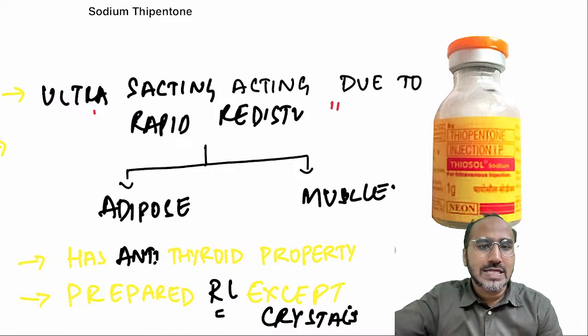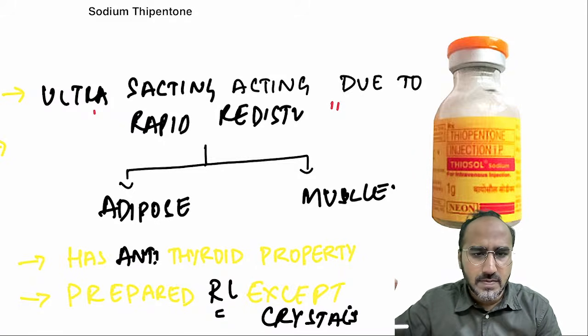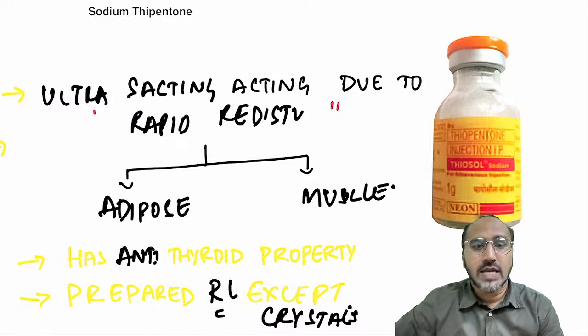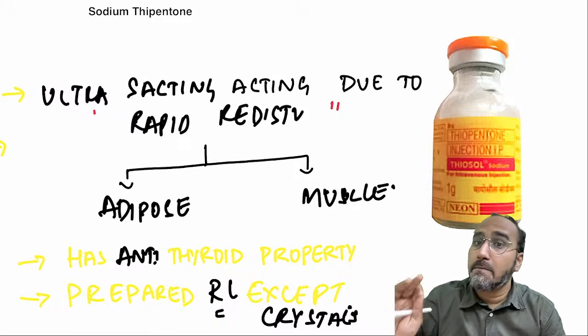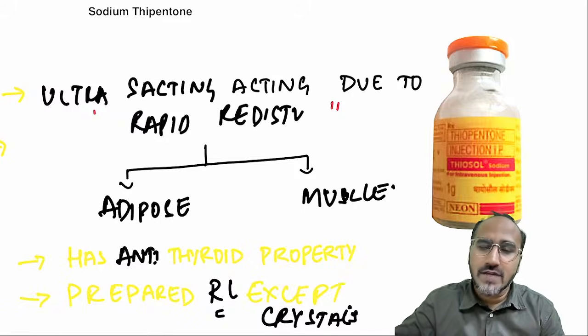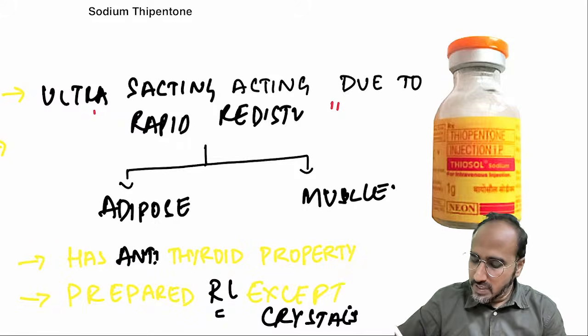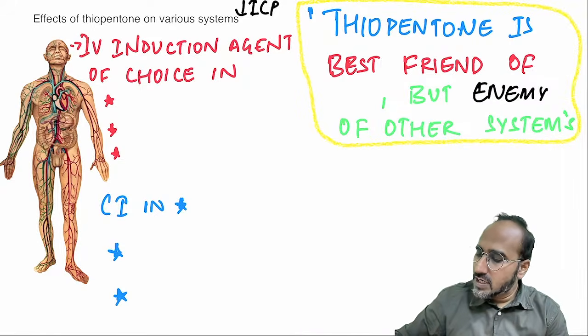Sodium thiopentone is the best friend of central nervous system, enemy of all systems. Best friend of CNS. Remember, guys, it's not just friend, best friend. When I say best friend, it will have good effects on the CNS. So if it is having good effects, can it be given for CNS problems? Yes. It's a best friend of CNS, but enemy of all other systems.